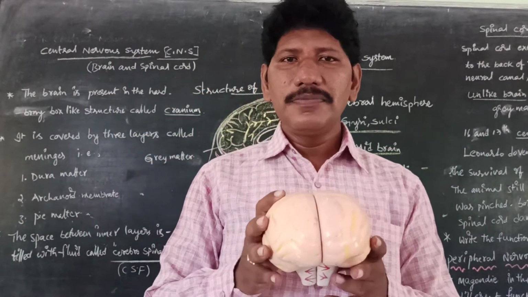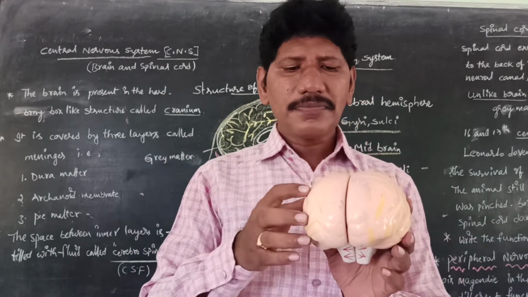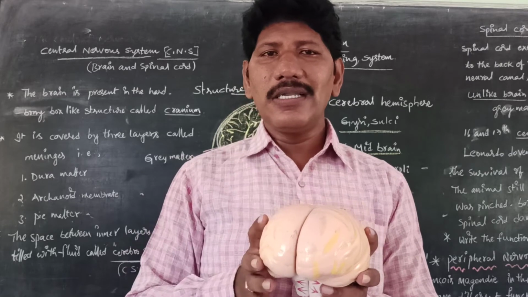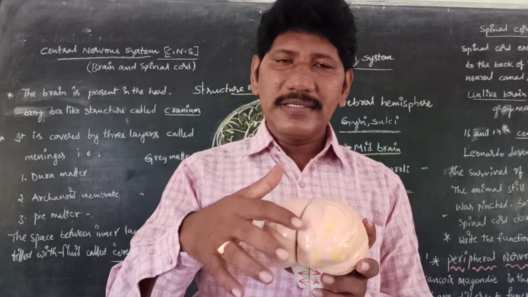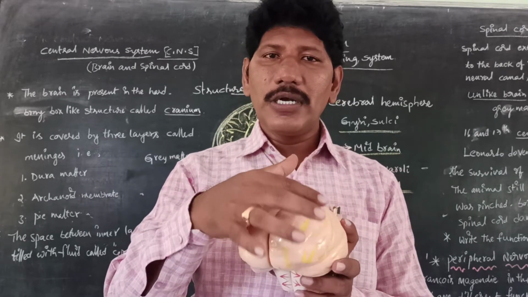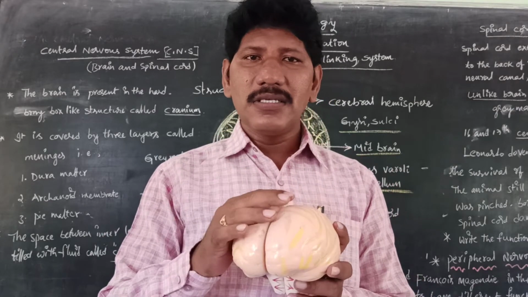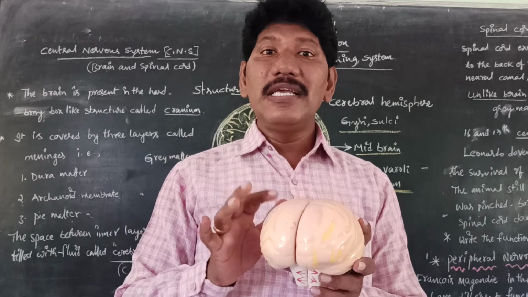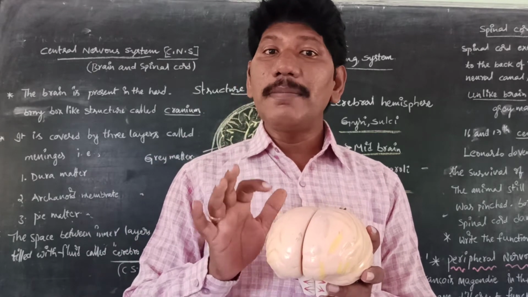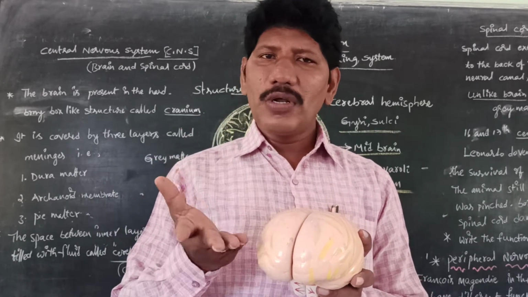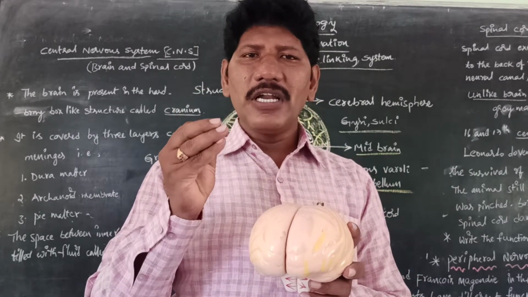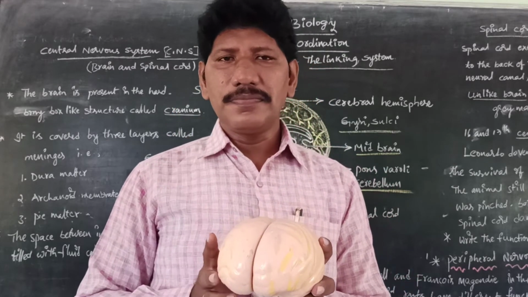Is it clear, children? The human brain is a vital organ in our body. It is the highest coordinating center which can control and coordinate all the activities. Why? Because our human brain contains more than 10 billion neurons. As you know, the neuron is the structural and functional unit of the nervous system.